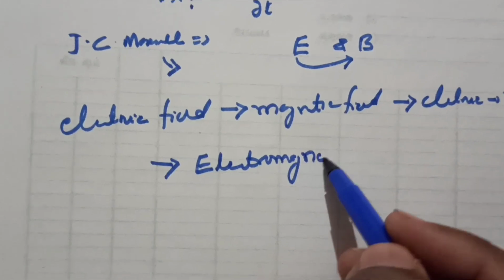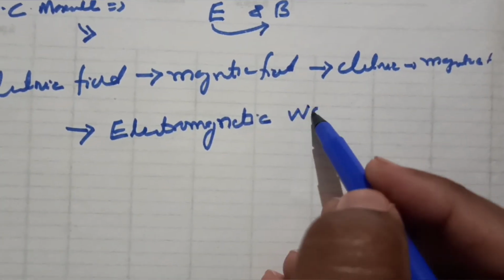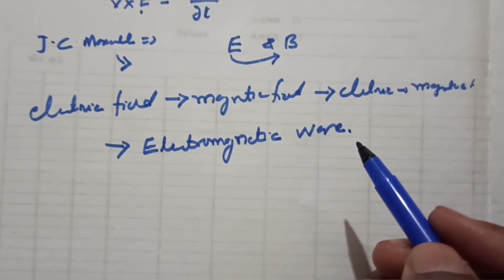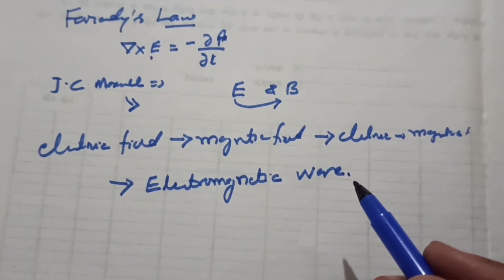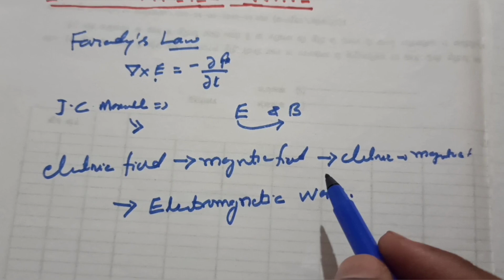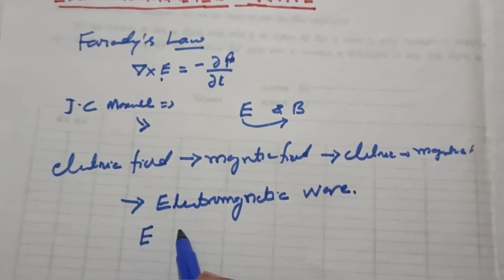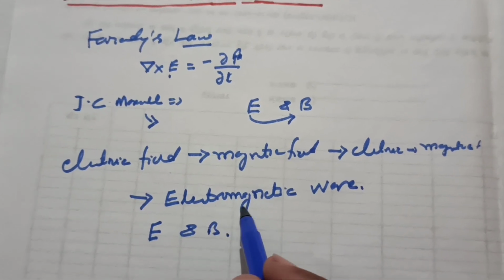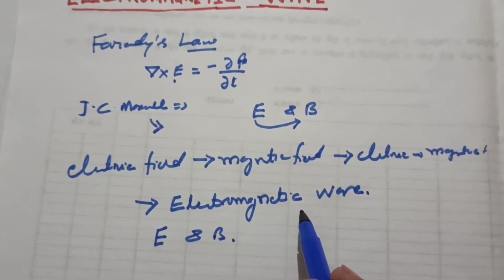As I have shown, an electromagnetic wave is one in which both the electric and magnetic fields fluctuating together form a propagating wave.